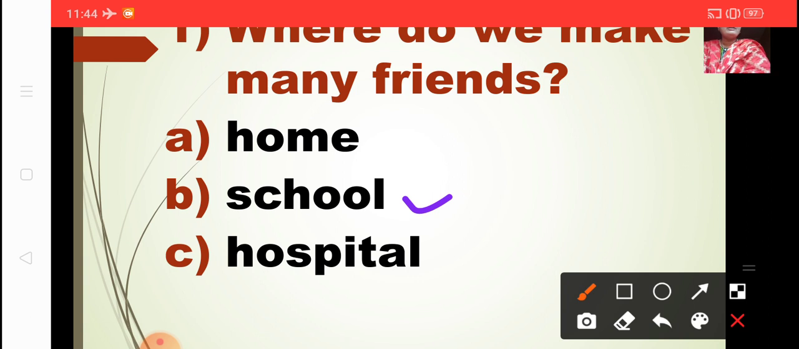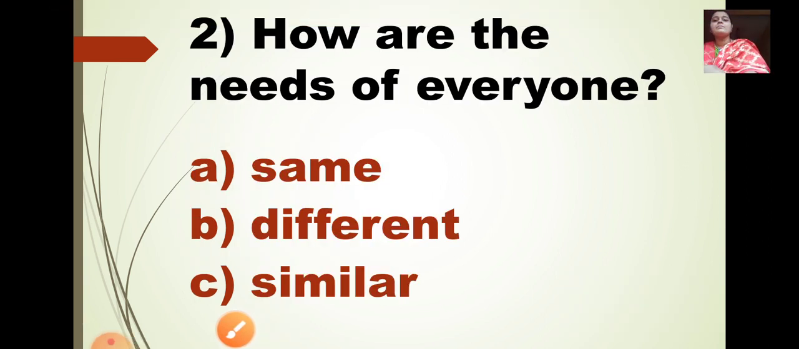So B, we make many friends in school, is the correct option. Now the next one. How are the needs of everyone? Needs means, see, my need is different from your needs. Your needs may be different. My needs may be different. Your mama's needs may be different. Your daddy's needs may be different. We all don't have the same needs.